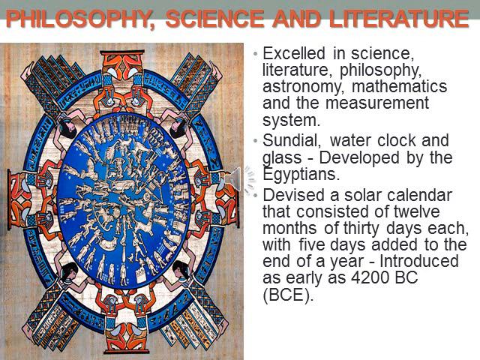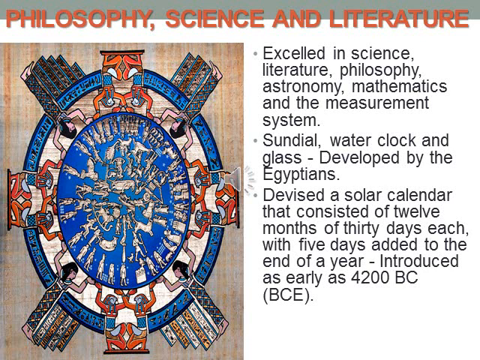So they devised a solar calendar that is based on the movement of the sun. They devised a calendar which consists of 12 months. In each month there are 30 days. So 12 into 30, yeah, 360 days. But a year has 365 days. So later they added 5 days at the end of the year. So totally 365 days. So their calendar consists of 12 months with 30 days each, and 5 days added to the end of the year.